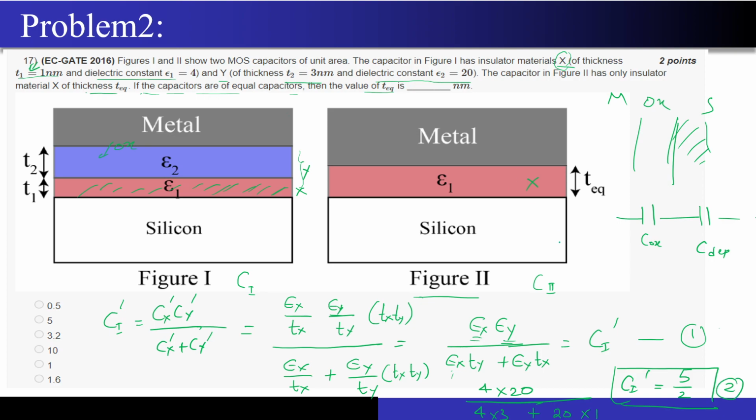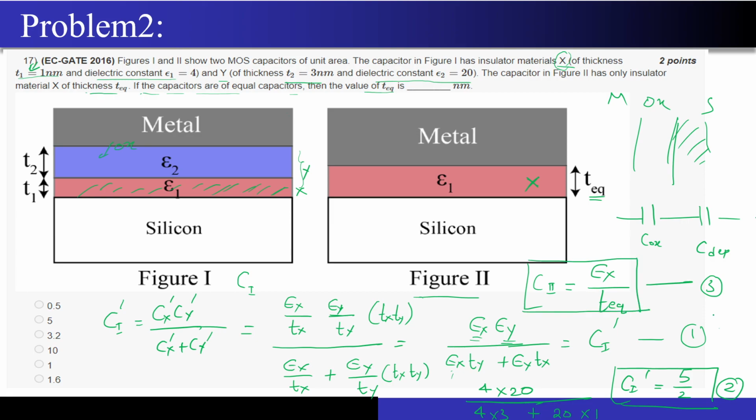Now we have not even touched the capacitance C2. Right? What is the value of this C2? Since this is material X, it is epsilon x. Now what is the thickness? Thickness is T equivalent. So this is what I have. Correct?